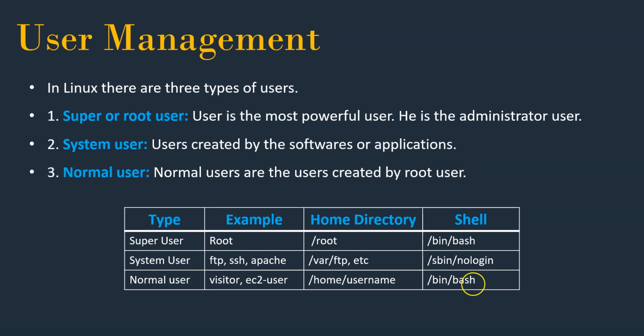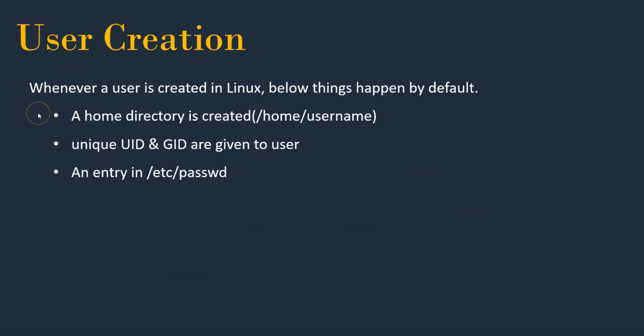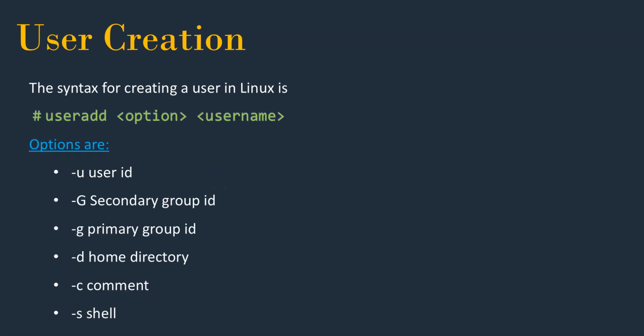That is about users. Now we'll see how we can create a user in Linux. Whenever a user is created in Linux, the following things happen by default. A home directory is created under /home/username. Then a unique UID and GID are given to the user. UID stands for user ID, GID stands for group ID. And an entry is made in /etc/passwd. Now, what's the command to create a user?